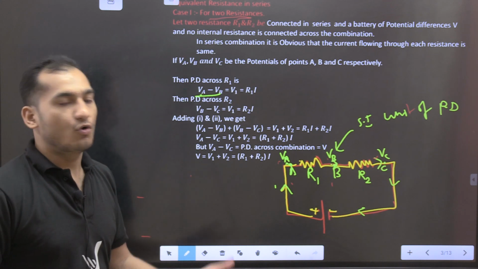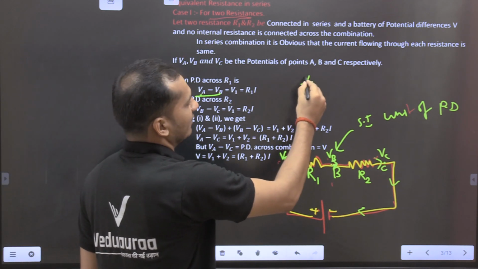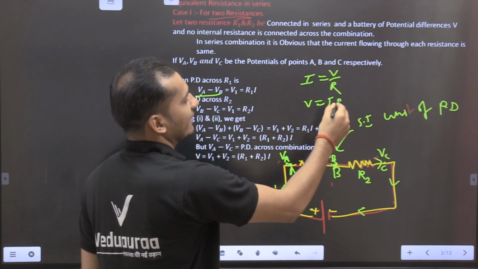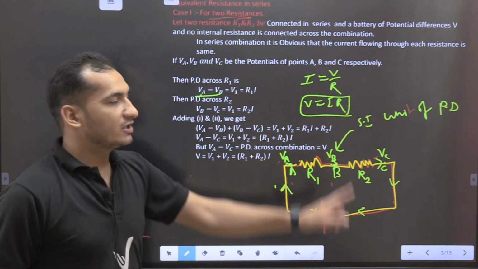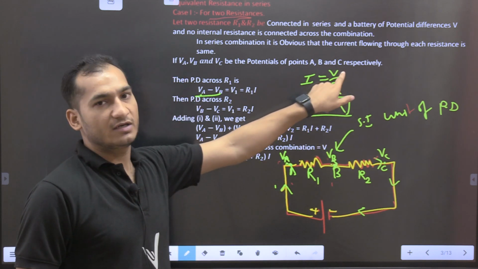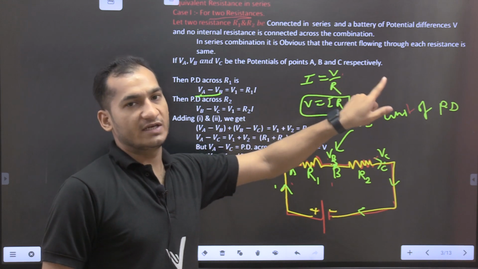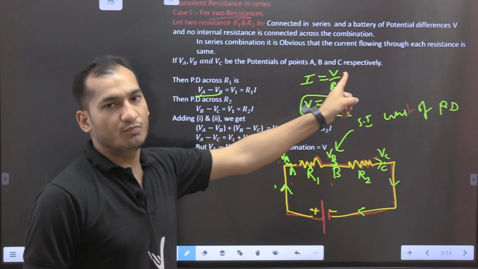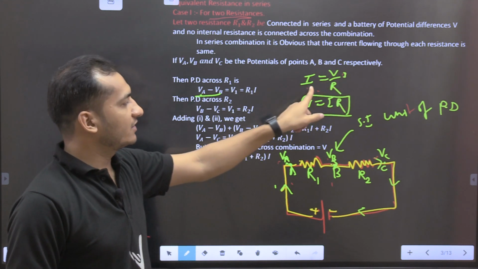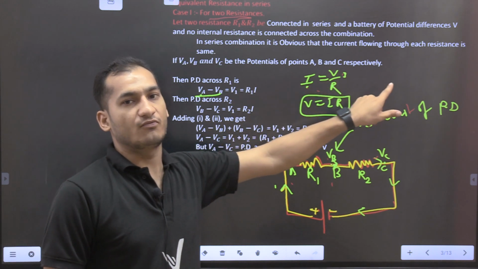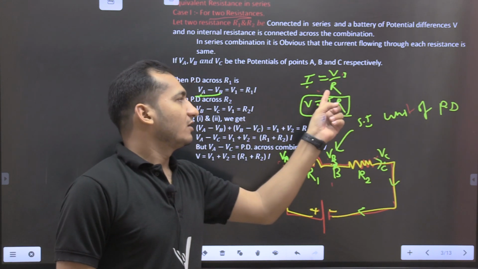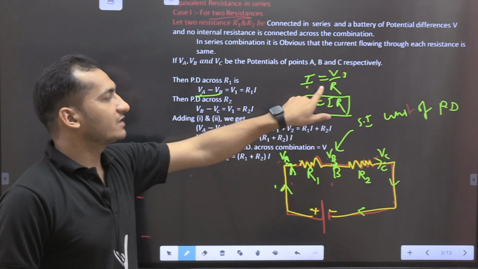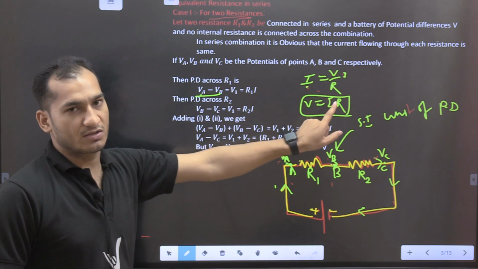Now what is Ohm's law? According to Ohm's law, I equals V by R, or V equals IR. That means if we increase the current, the potential difference also increases, because current is directly proportional to potential difference. But current is inversely proportional to resistance.